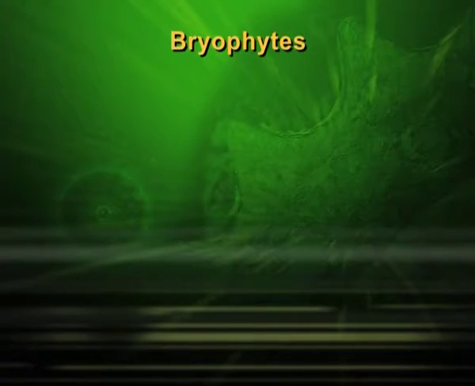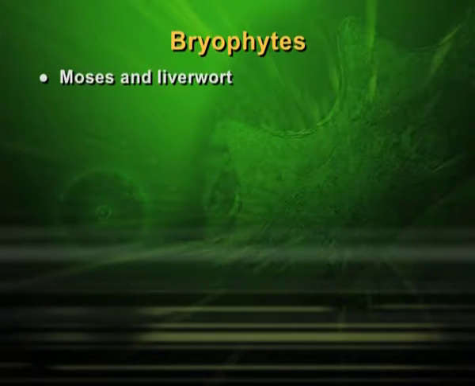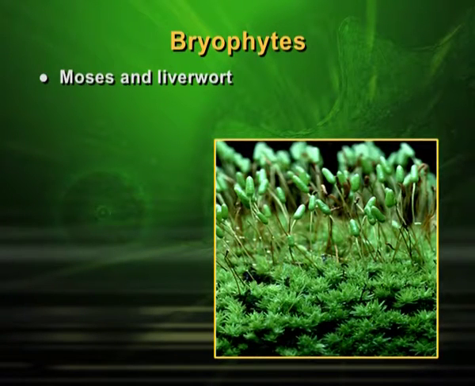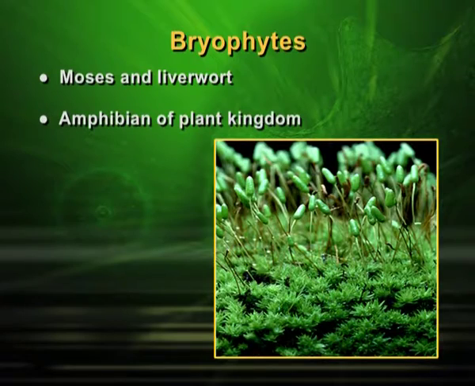Dear students, in this session we will discuss another aspect of plant reproduction and we begin with bryophytes. Bryophytes is a category which includes mosses and liverworts, and they normally grow on rocks, and if they grow on rocks then it is very simple to understand that they have contributed a lot for succession of plant kingdom. Normally bryophytes are called amphibians of plant kingdom.